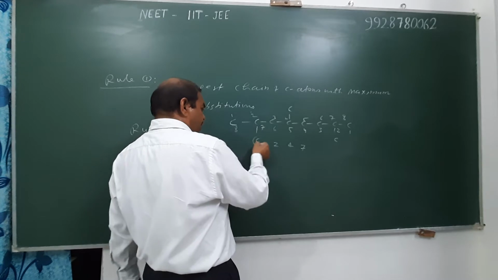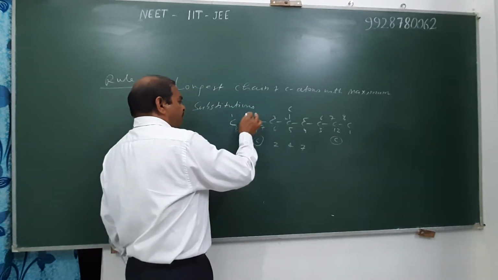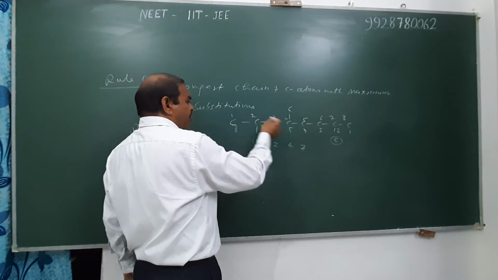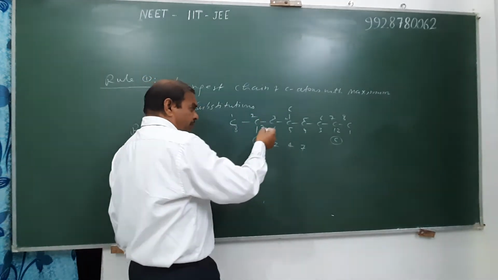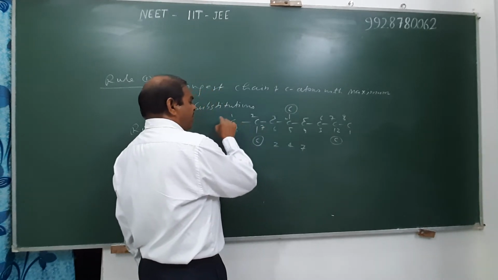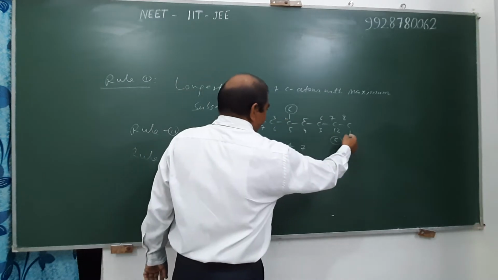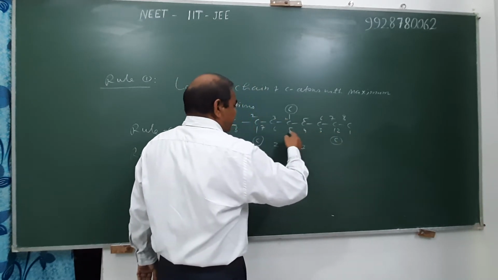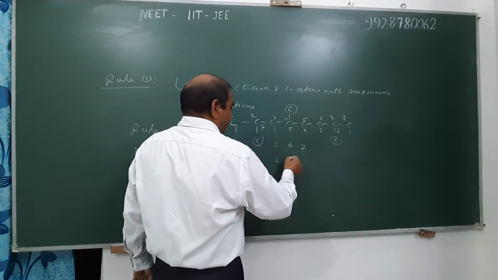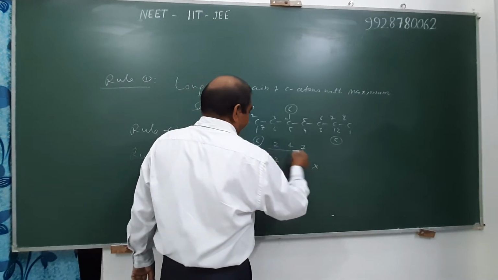Then their positions are compared one by one. First substituent position is 2 from this end, right-hand side or from left-hand side. Then compare the position of the other substituent. When we number from the left side, then 1, 2, 3, 4 position. From the right-hand side 1, 2, 3, 4, 5. Therefore 2, 5, 7. And hence it is incorrect numbering.